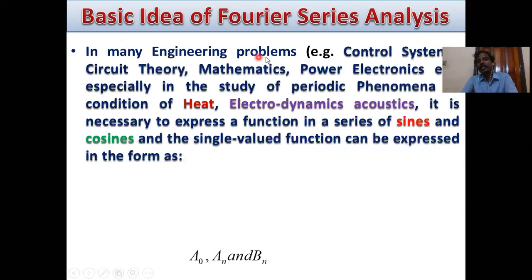So what is the basic idea of Fourier series analysis? In many engineering problems like control systems, circuit theory, mathematics, power electronics, power systems, especially in the study of periodic phenomena in condition of heat, electrodynamics, acoustics, it is necessary to express a function in a series of sine and cosine. And the single valued function can be expressed in the form as